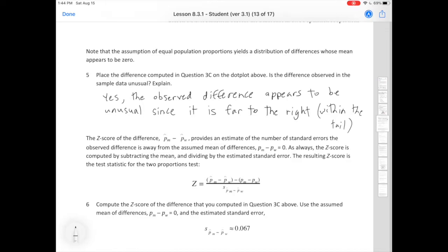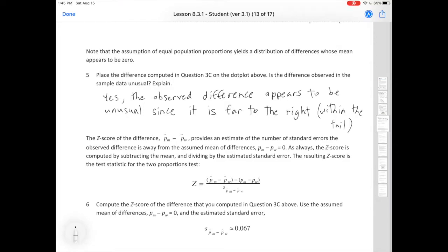As always, the z-score is computed by subtracting the mean and dividing by the estimated standard error. The resulting z-score is the test statistic for the two proportions test. So this is the formula for the z-score.